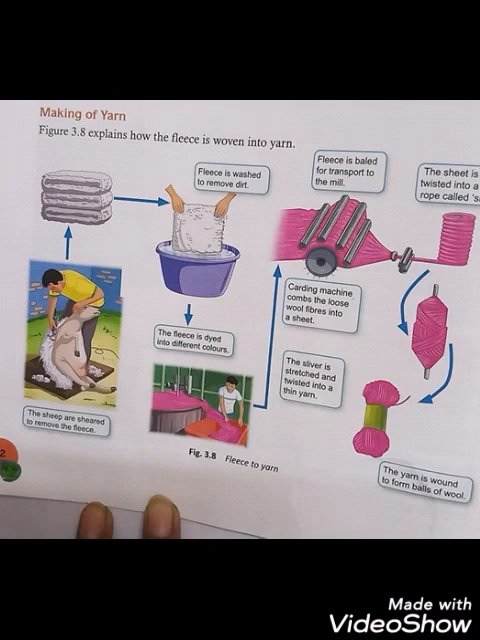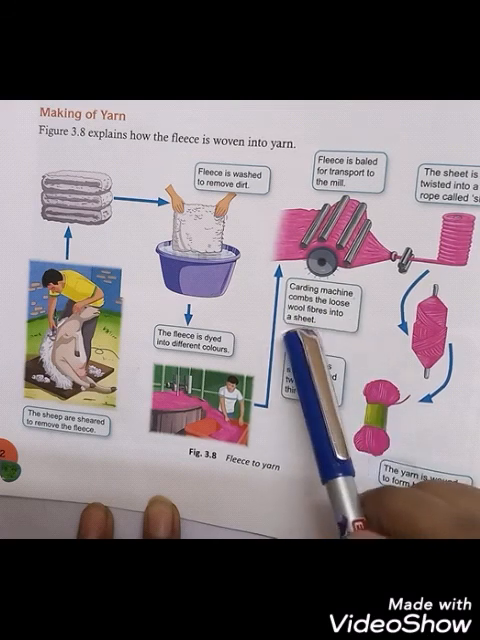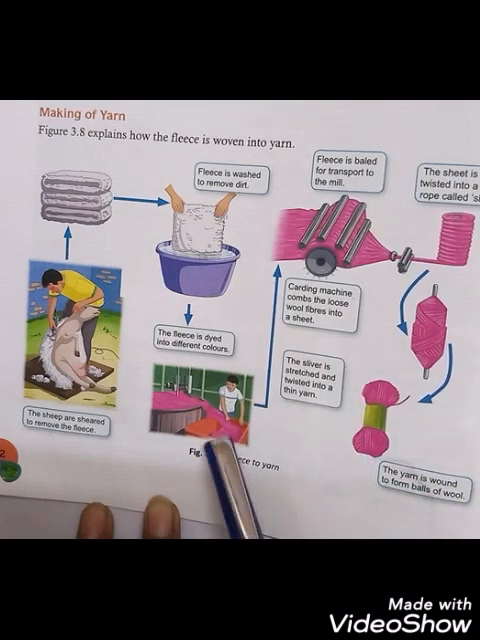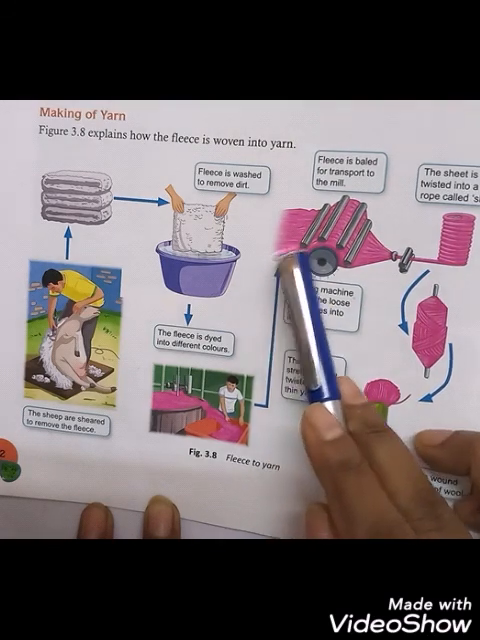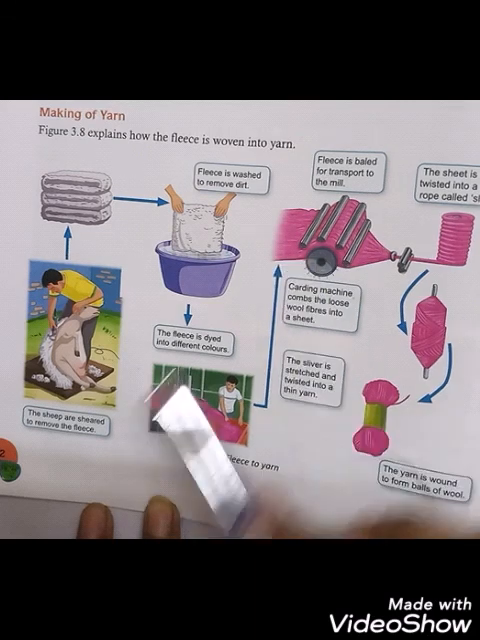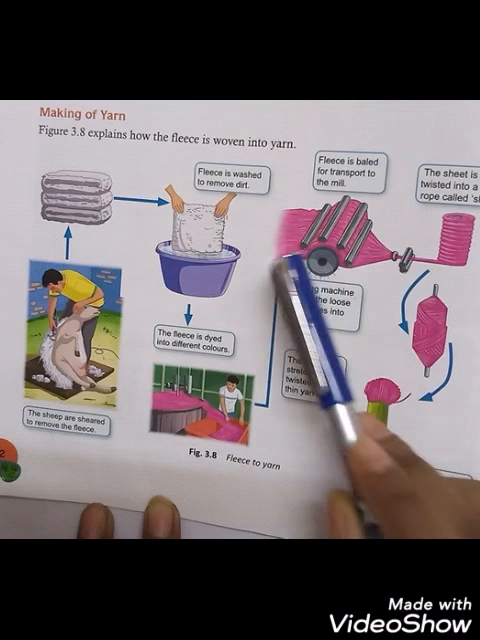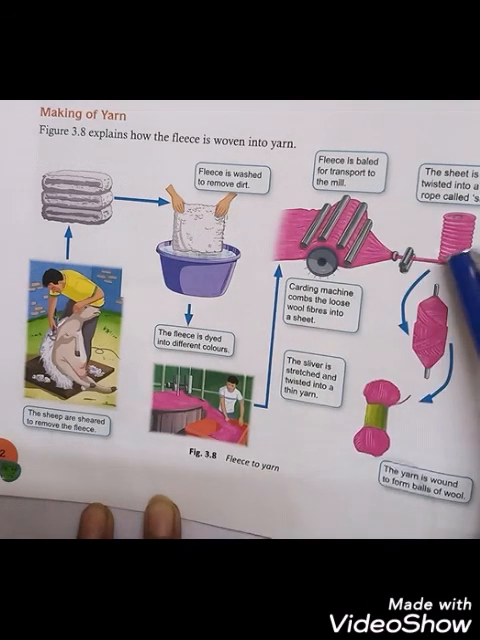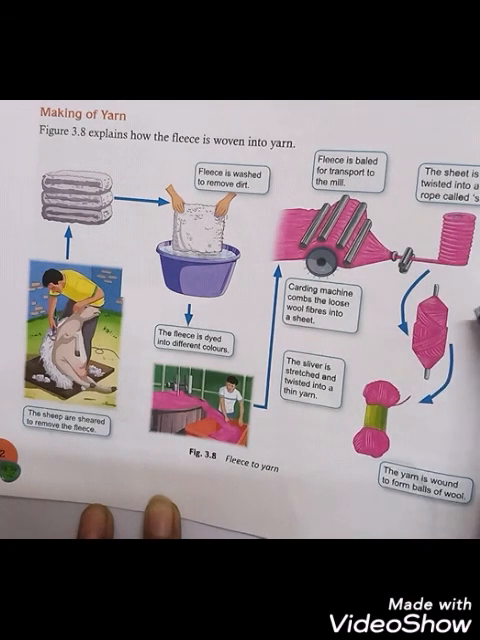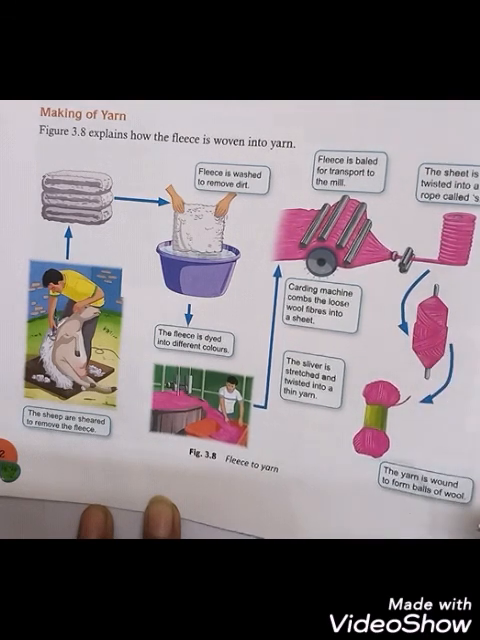So slivering is done, and then here you can see the carding machine combs the loose wool fibers into a sheet. So whenever you get these fibers, then the carding machine is used. This carding machine will slowly comb. See here, comb-like structures are present. So this will comb the loose wool fibers into a sheet. Okay, now this is twisted into a rope called the sliver, and then it is looking like this at last.